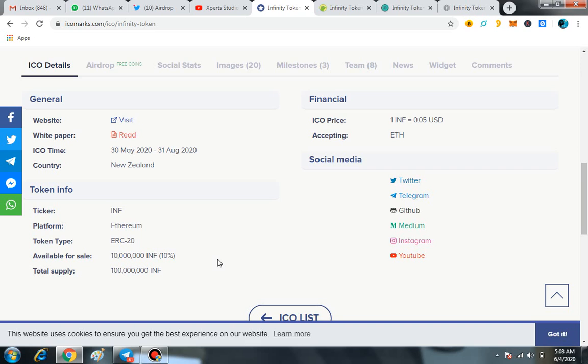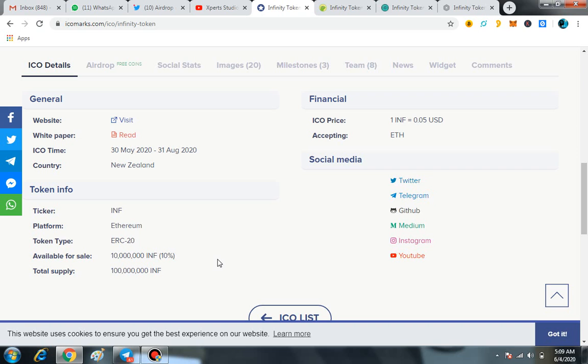Secondly, the price in the ICO of one INF is equal to 0.05 dollars, and the whole project belongs to New Zealand, and the last date of the ICO is 31st August 2020. So these are the major things regarding the whole platform.